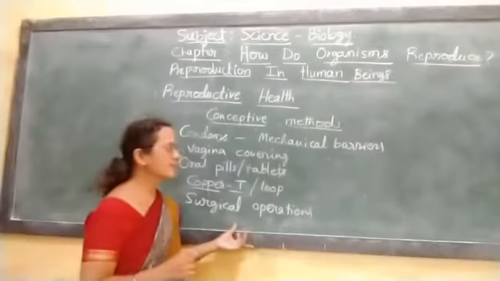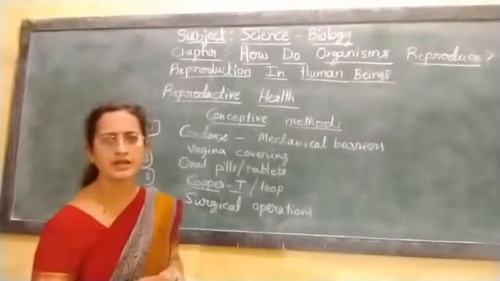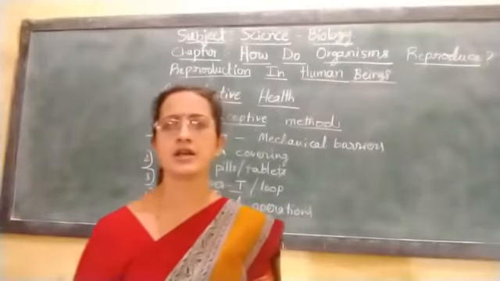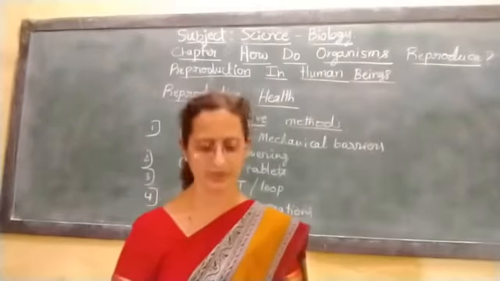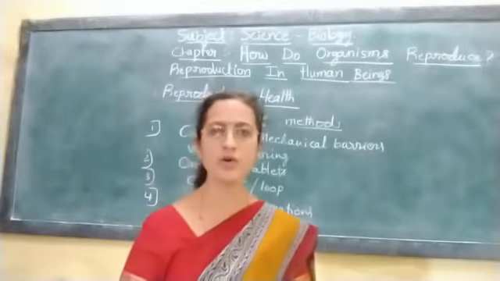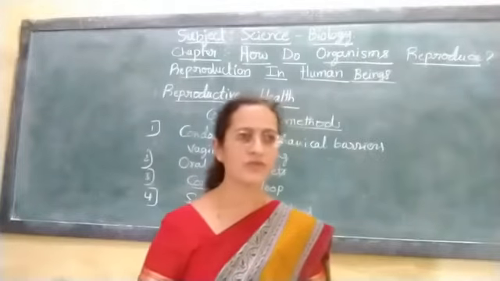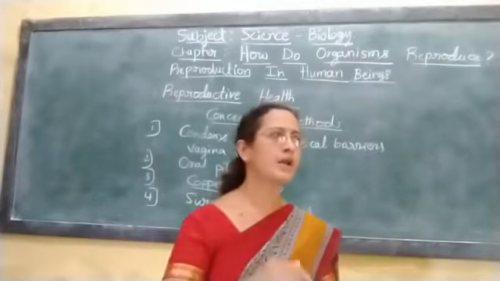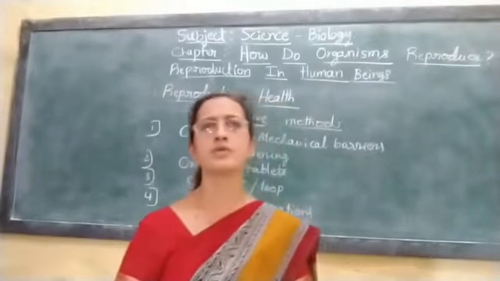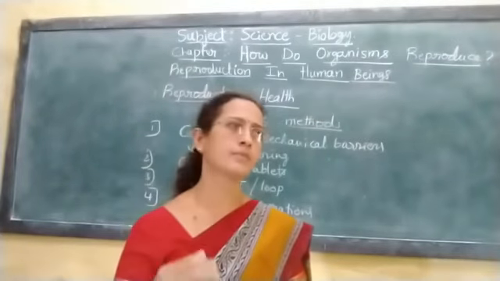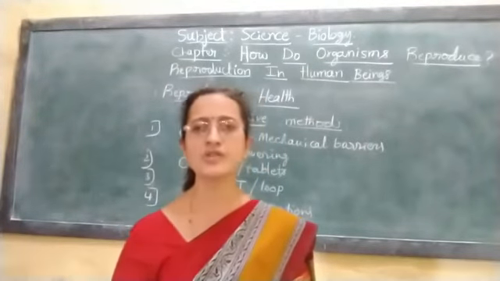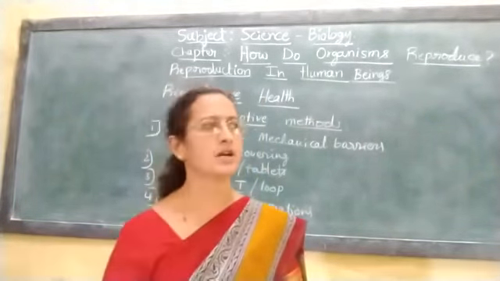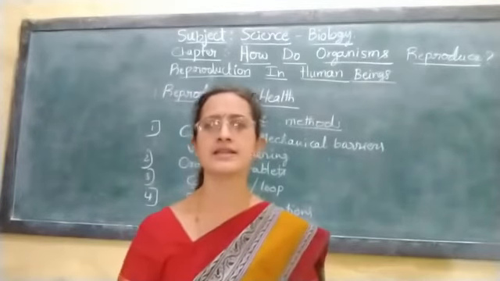Another method that is suggested is illegal sex selective abortion. If pregnancy occurs accidentally, the couple may opt for abortion. That is natural in case of unwanted pregnancy, but people misuse this surgery to select the sex.